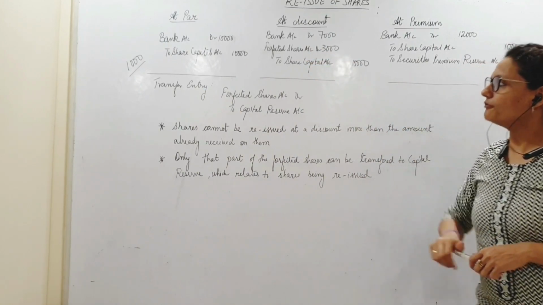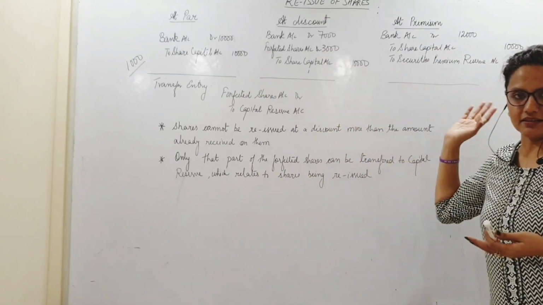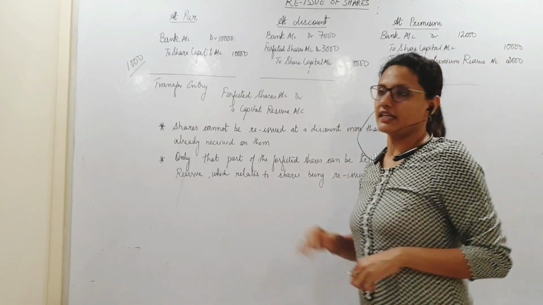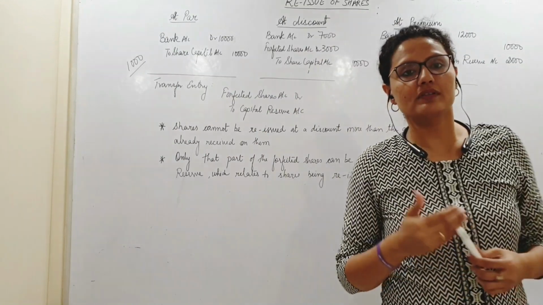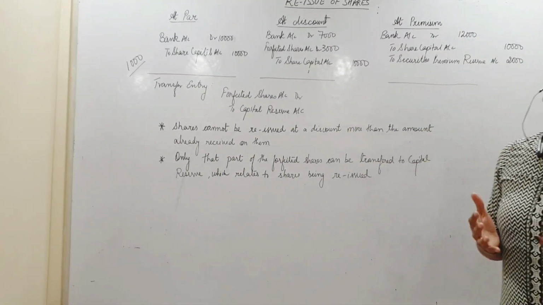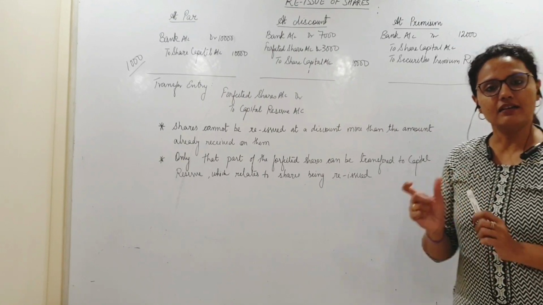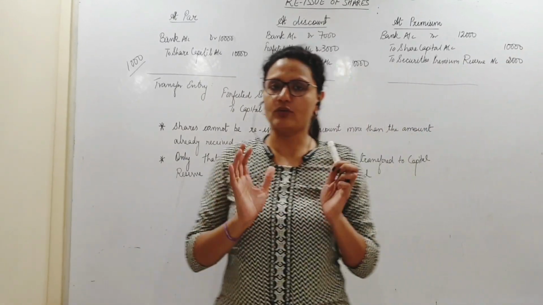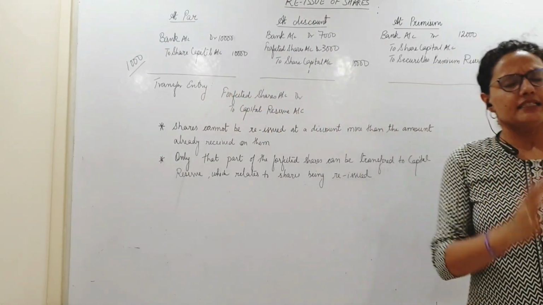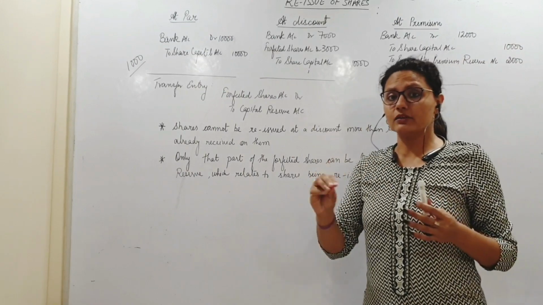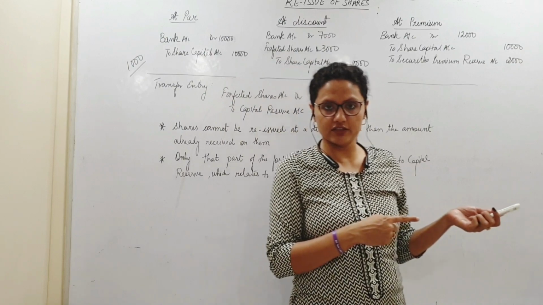Okay? After all of these entries in different cases, of course, either of these cases will hold. Now, after that, these are the reissue entries. After that, we need to close or transfer the amount standing in the forfeited shares account. Because forfeited shares is a transition account, we opened it when we forfeited the shares, so for now the money was put there. These shares again will be reissued, so at that time if any discount is given, that amount will be utilized from the forfeited shares account, right?